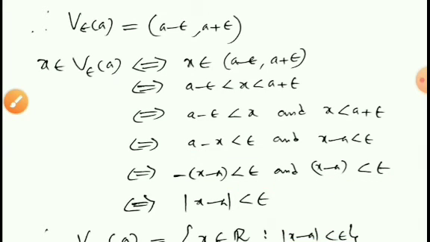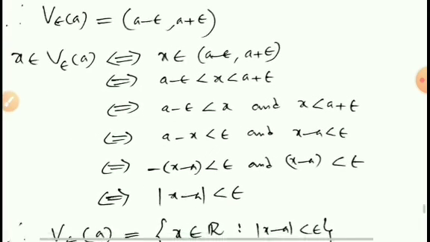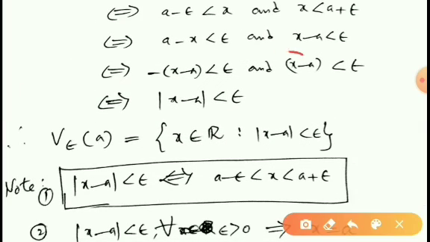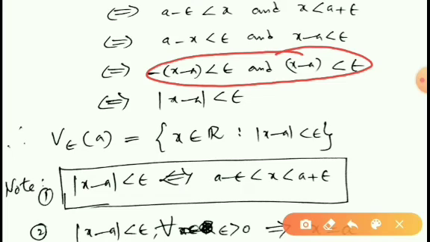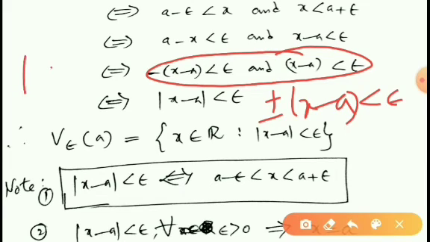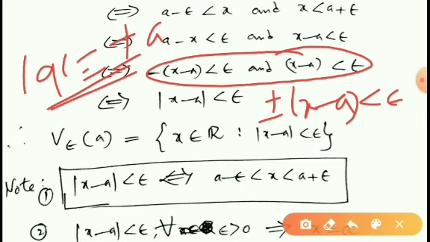Therefore, combining these two statements, we can say plus or minus (x minus A) is less than epsilon. We know that modulus of A is equal to plus or minus A under certain conditions.